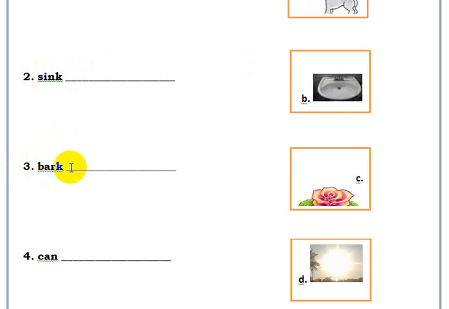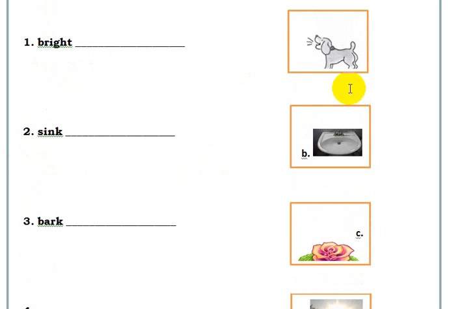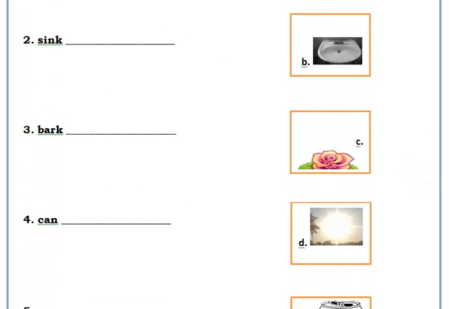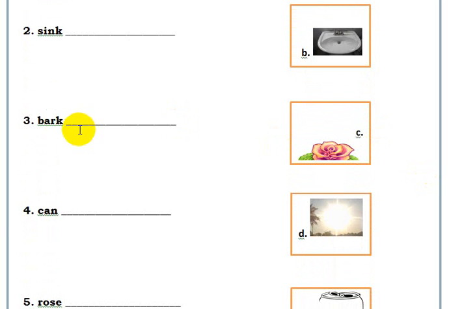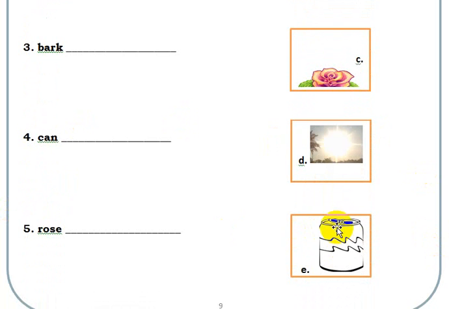Number 3, bark. Bark here is the sound of the dog. Number 4, can. Can here is this picture, a Pepsi can or something. And can also has another meaning, ability: I can swim. Number 5, rose. Rose is this one. And rose is the past of rise. The verb is the past of rise: the sun rose late yesterday.